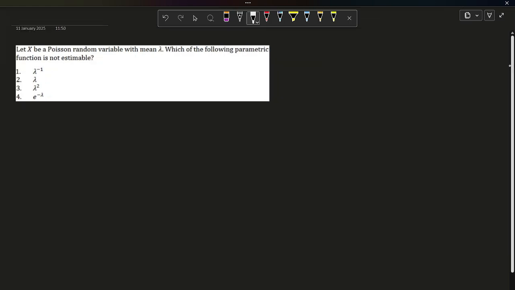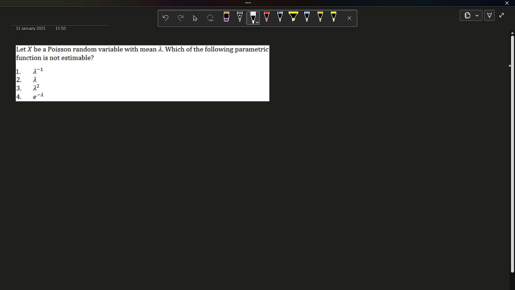So, this question is telling us that let x be a Poisson random variable with mean lambda. Which of the following parametric function is not estimable? Option 1 is lambda inverse, option 2 is lambda, option 3 is lambda square, and option 4 is e to the power minus lambda.